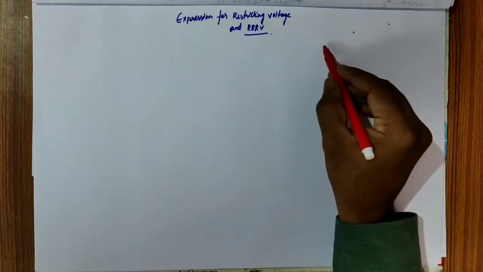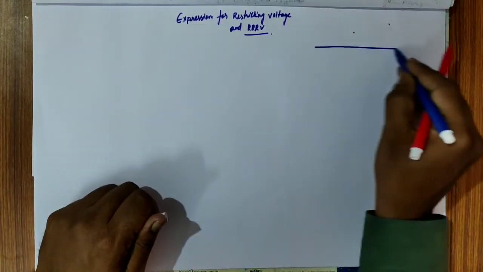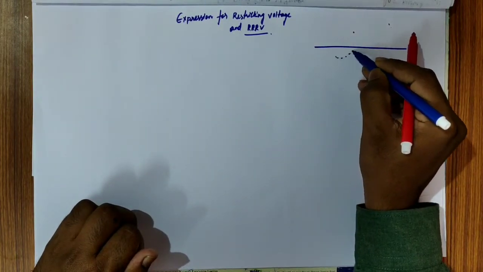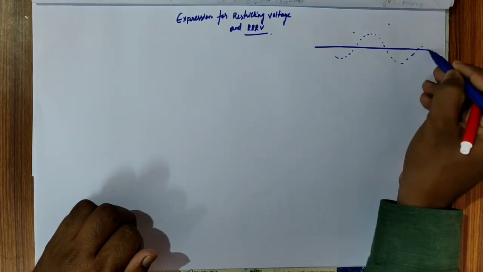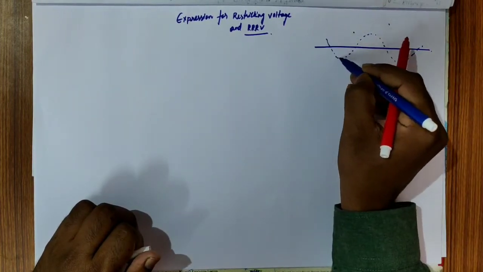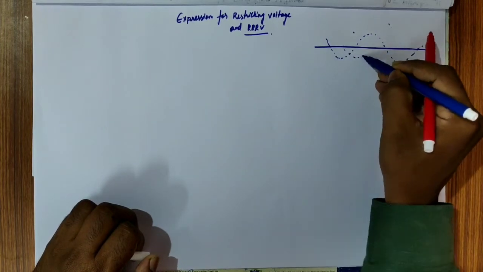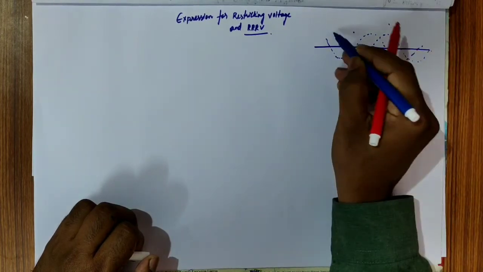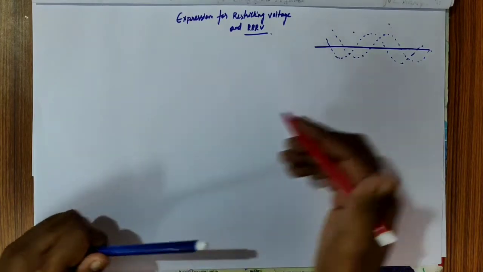If you take the system, for example, the system voltage has a waveform like this, and we have the current waveform with a lagging phase like this. You always know that the system current is lagging in the overall power system.